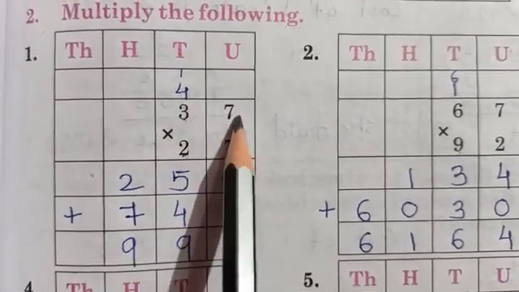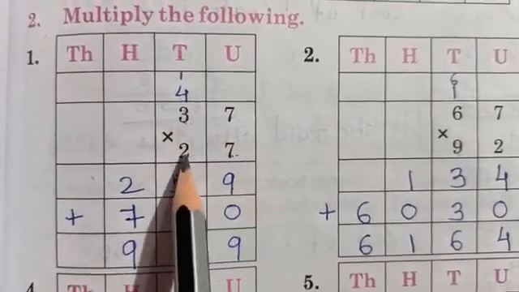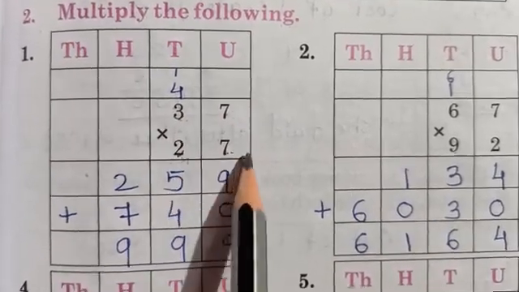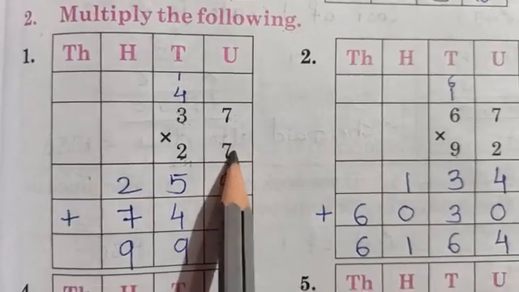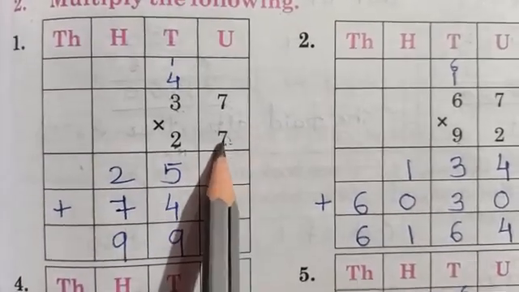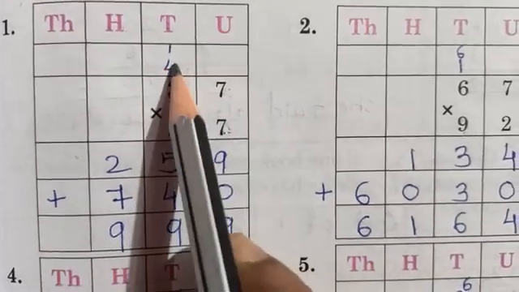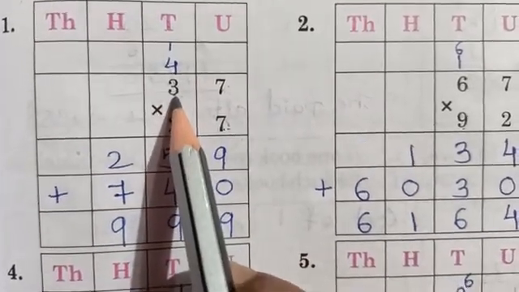So the multiplicand is 37 multiplied by 27. The multiplicand is 2 digits and the multiplier is also 2 digits. So first we will begin from the units place. 7 7s are 49. So 9 you will write, 4 you will carry because there is a number at the tens place.